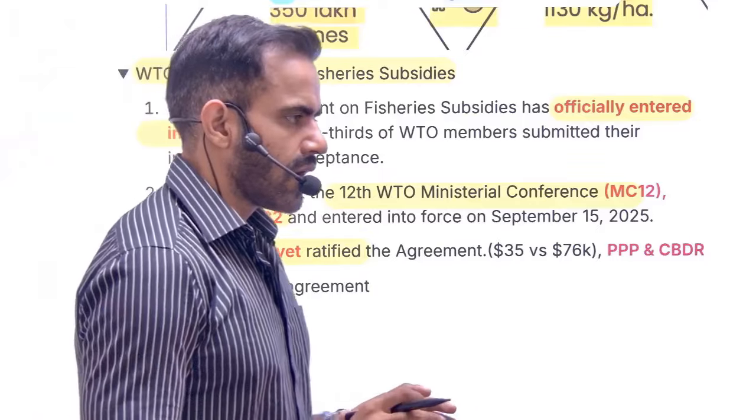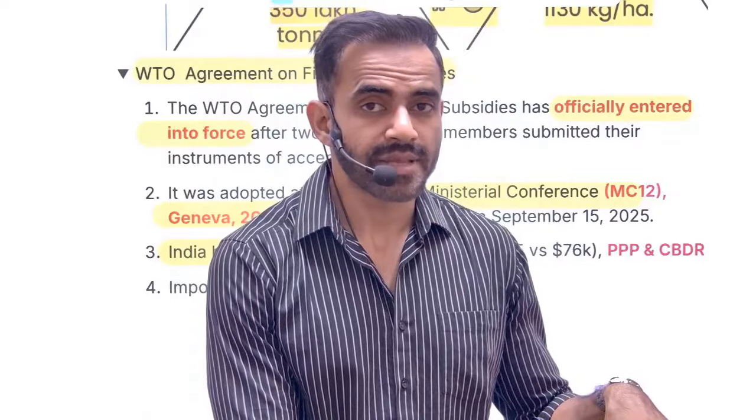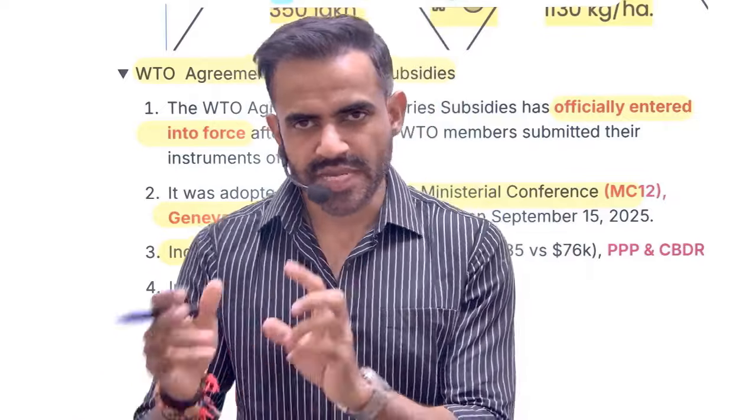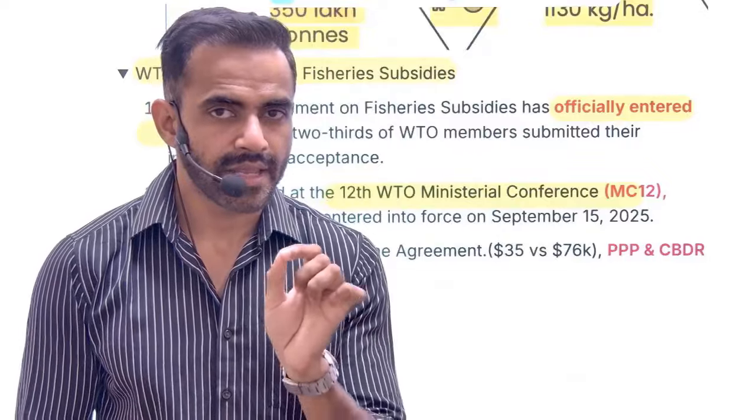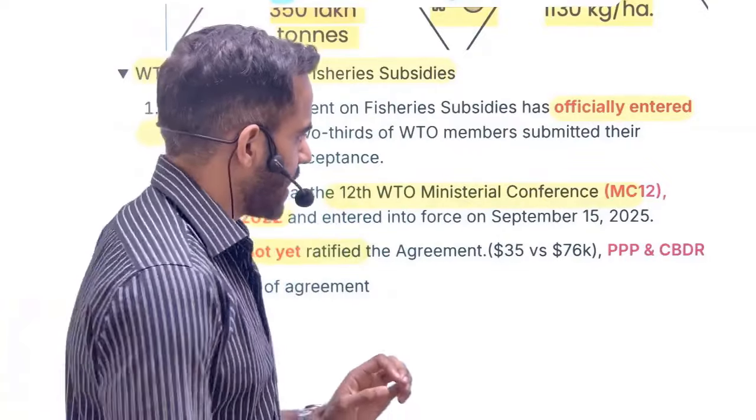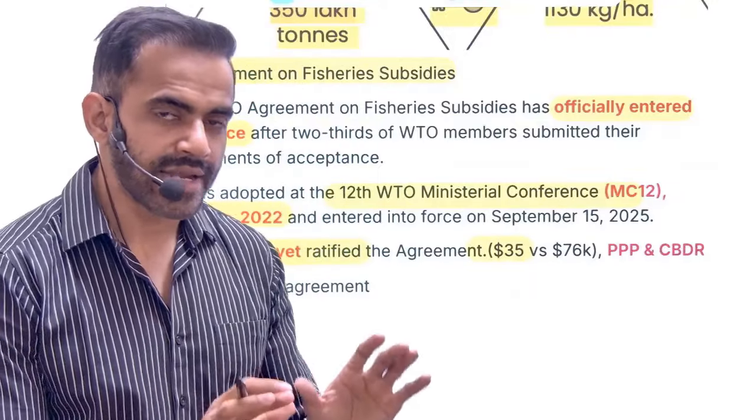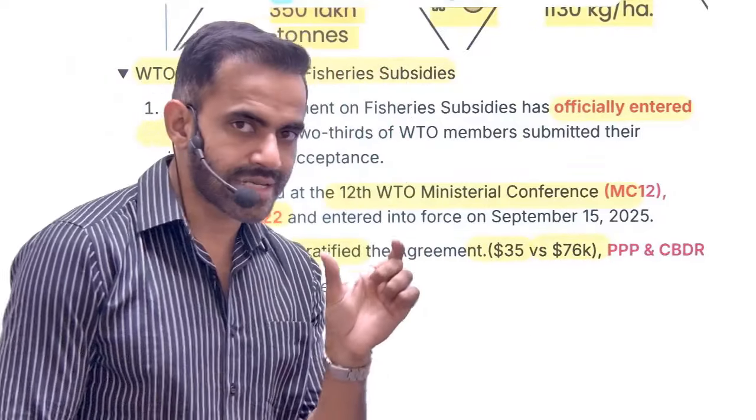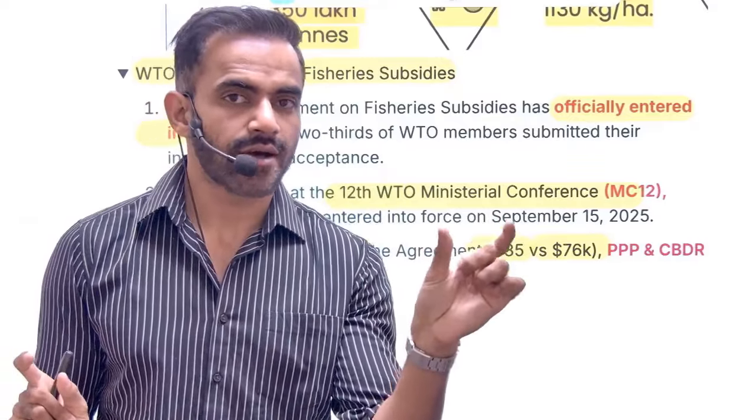Now understand two important things. India does not provide much subsidy to the fishermen, but the problem is that we have a huge population. So even if we are providing less money, overall money is quite huge. For example, if I talk about per capita subsidy, per capita means per fisherman subsidy, it is roughly $35. Some developed countries provide a subsidy of roughly $76,000. Understand the gap here: $35 versus $76,000.